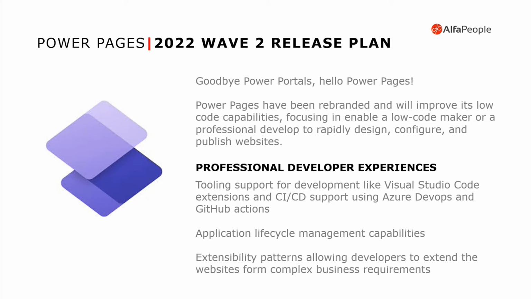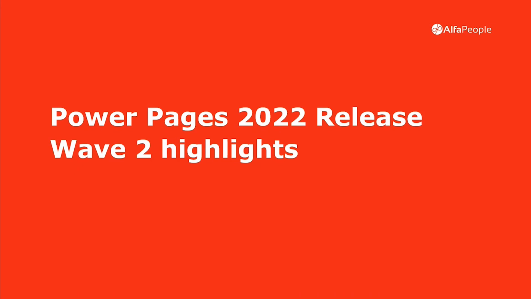So some of these features are being implemented, and in this 2022 release plan, we will see more CI/CD support, more application lifecycle management capabilities, and also some extensibility patterns allowing developers to extend websites for complex business requirements. So let's see the highlights for Power Pages.